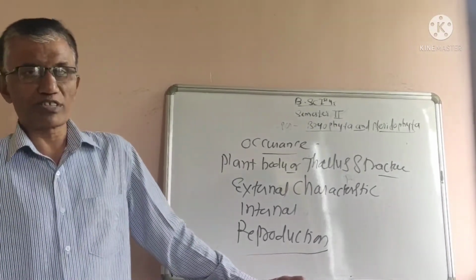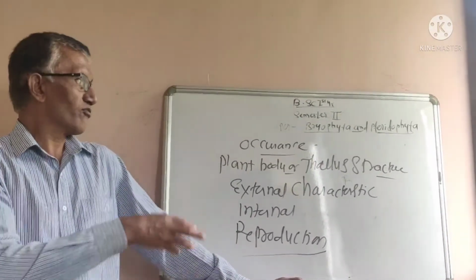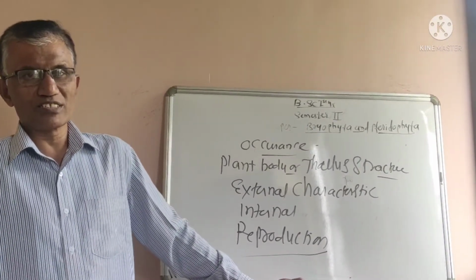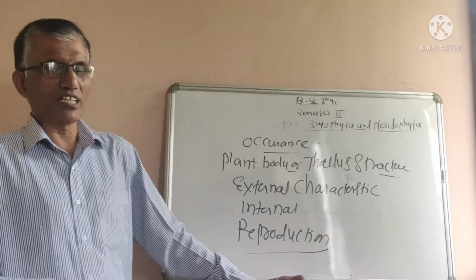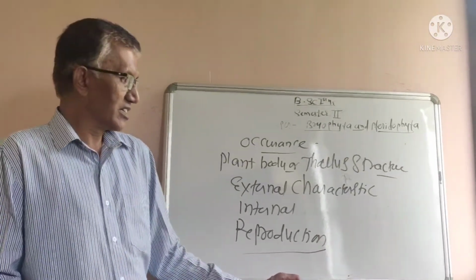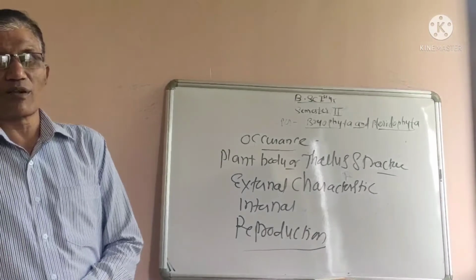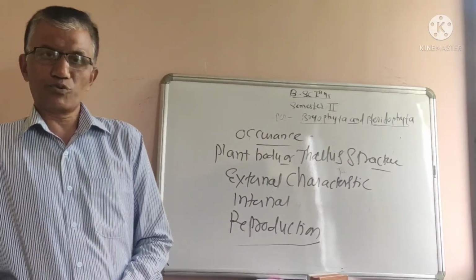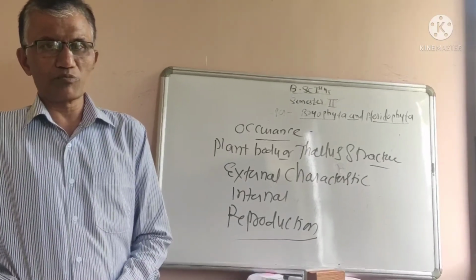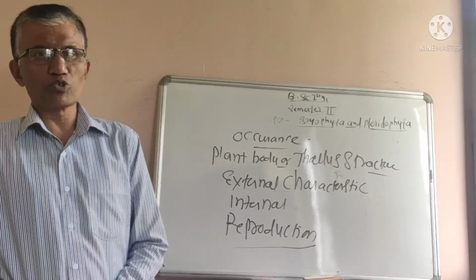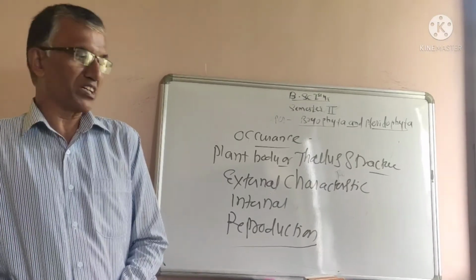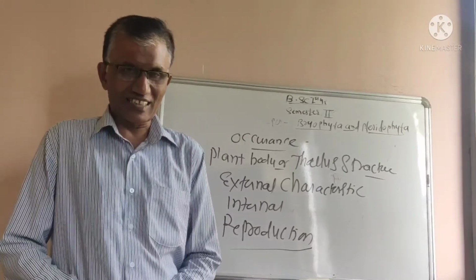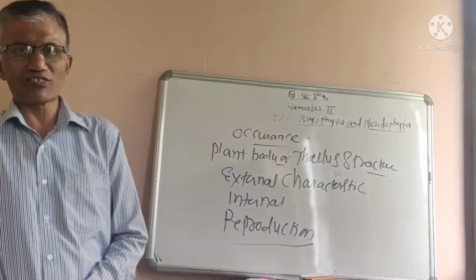You have to refer to the reference books and figures: the external plant body, that is rhizoids, stem, leaves, and fertile and non-fertile branches, then internal structures. Write down notes by referring to the reference books, then only will you get the details regarding Funaria. So with this, today I am going to stop here. Tomorrow I am going to give again detailed figures with labels, details regarding external characteristics, internal characteristics and reproduction in the case of Funaria.